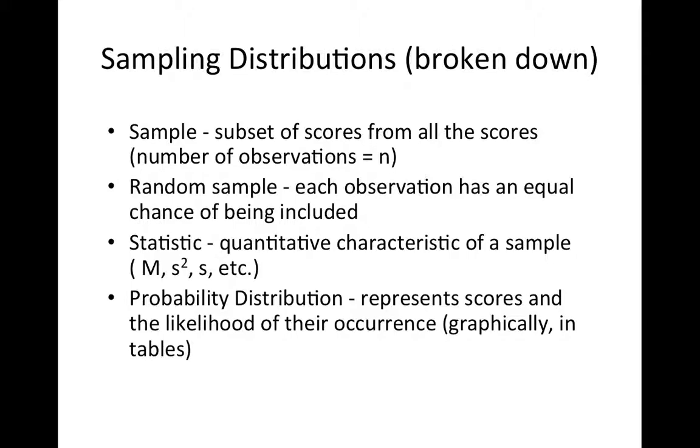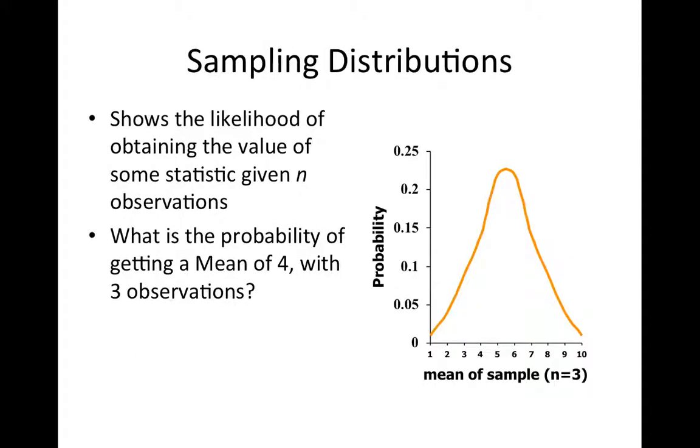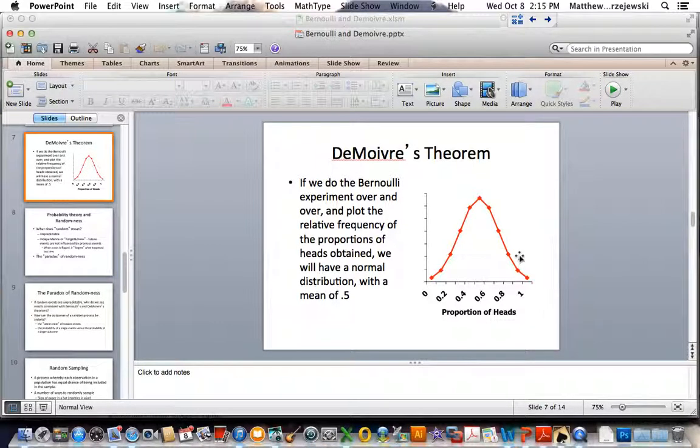It involves samples, which are subsets of scores. The number of observations in a sample is equal to n. A random sample is one in which each observation has an equal chance of being included. It is a distribution of a statistic. That's a quantitative characteristic of a sample, like a mean or variance or standard deviation. And it is the probability distribution of that statistic that represents scores and the likelihood of their occurrence, graphically or in tables. Sampling distributions show the likelihood of obtaining a value of some statistic given n observations. So for example, if we wanted to know the probability of getting a mean of 4 with 3 observations, we would construct a sampling distribution based on that. That's the usefulness of sampling distributions.